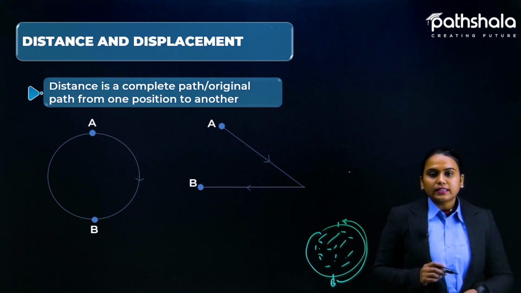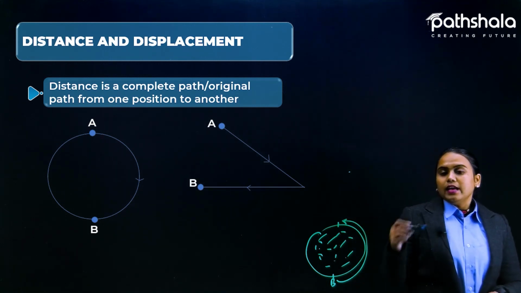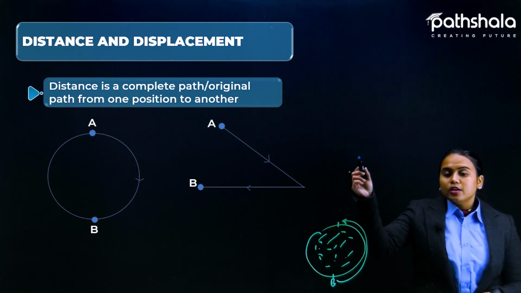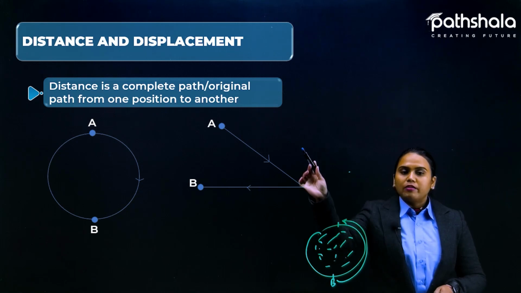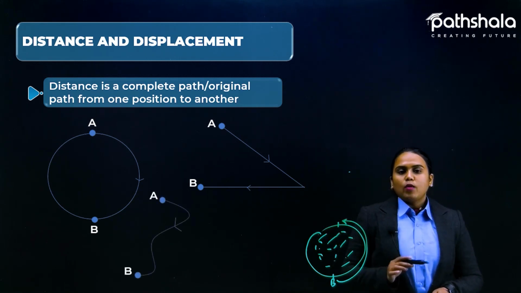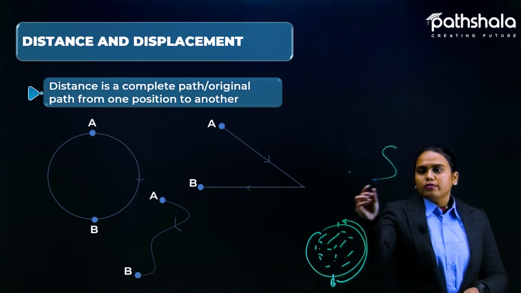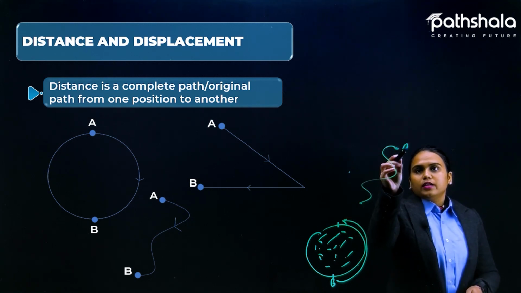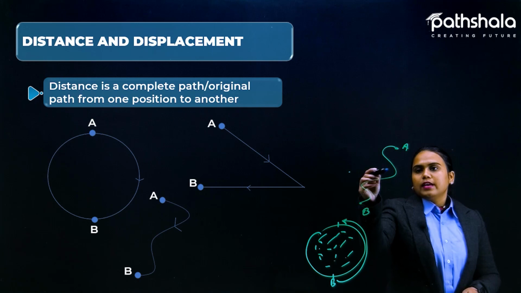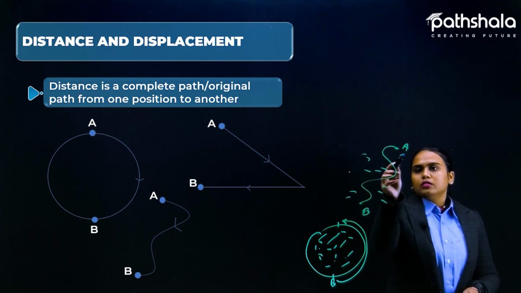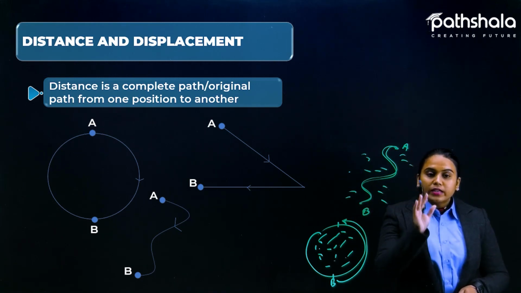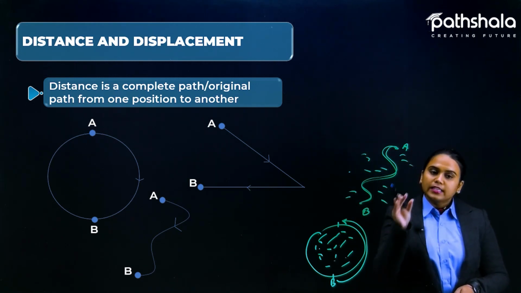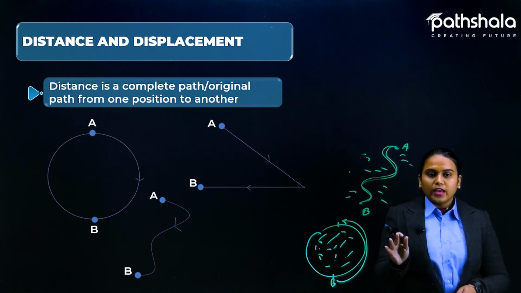Okay, in the second case, you can see that again point A is here and point B is here. For traveling from one point to another point, you have to travel the whole distance. And one more example: any kind of shape is here and the path is the only one, the rest of the place is filled with water. So you have to travel from here to here to here. This full original distance is known as distance actually. There is no displacement in here.